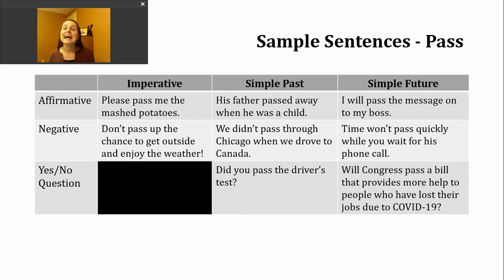If I want to make a negative imperative, I'm going to use don't and then the base verb. Let's look at an example of that. Don't pass up the chance to get outside and enjoy the weather.